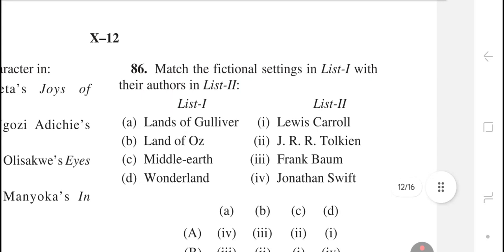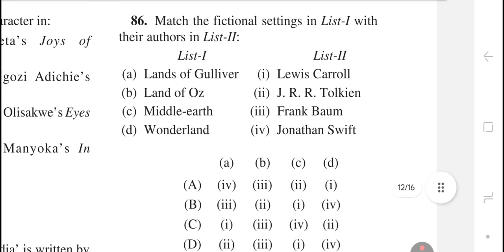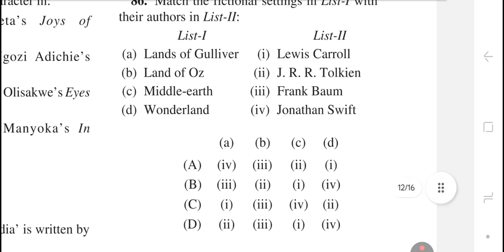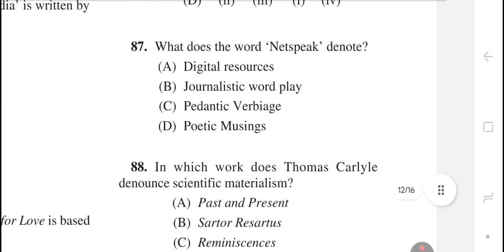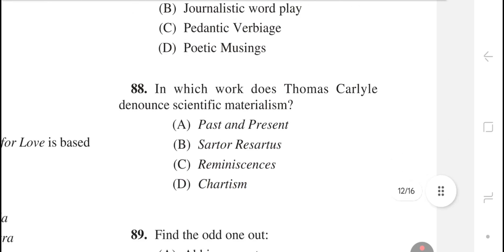Question number 86. Match the fictional settings in list 1 with the authors in list 2. The right answer is option number A, Lands of Gulliver, Jonathan Swift, Land of Oz, Frank Baum, Middle Earth, JRR Tolkien, and Wonderland, Lewis Carroll. Question number 87. What does the word NetSpeak denote? The right answer is option number C, pedantic verbiage.